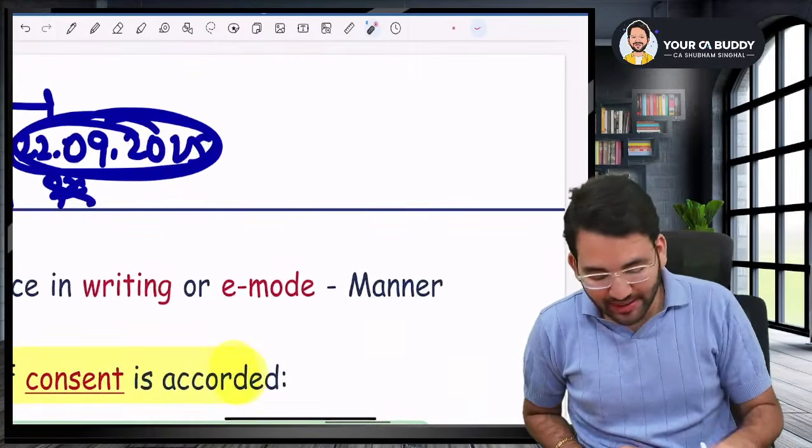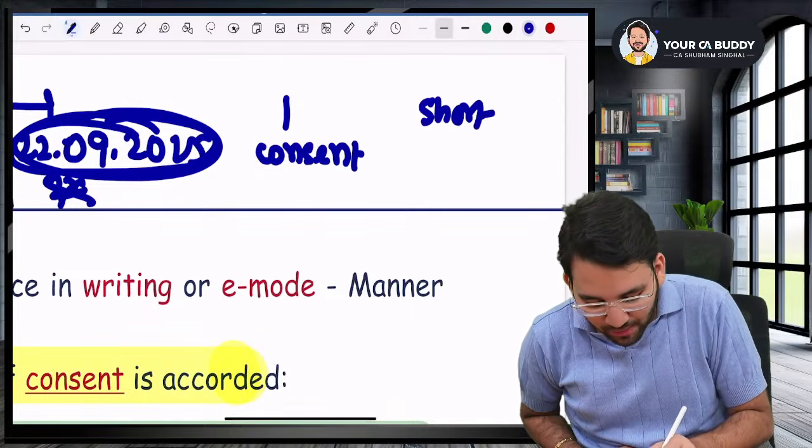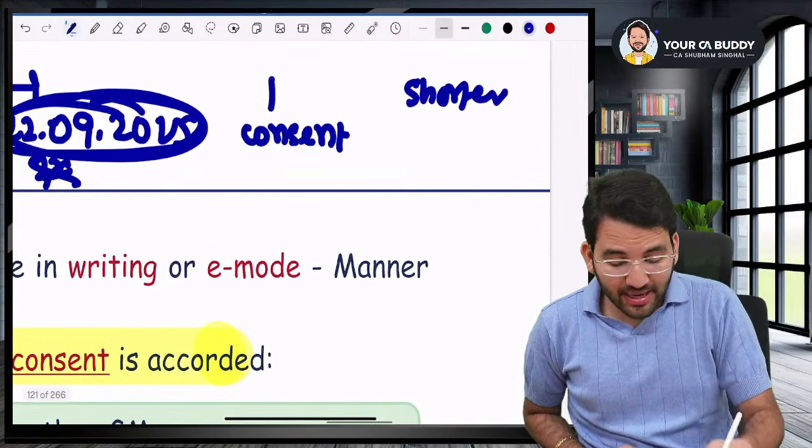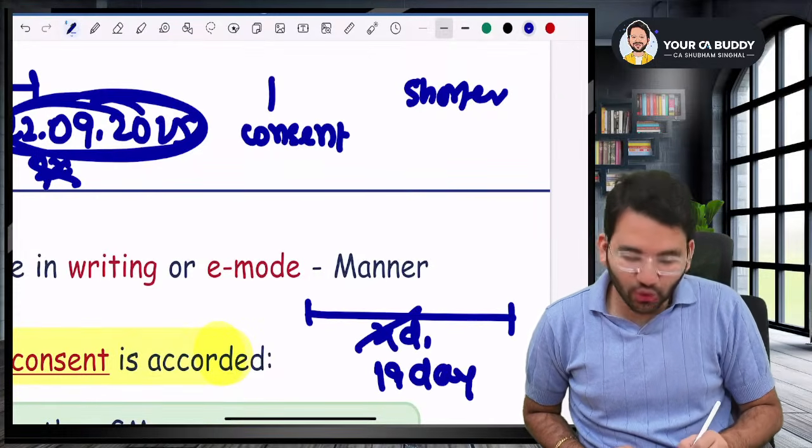But guys, listen to me very carefully. The consent has to come first, and then you send the shorter period notice. But sir, if by mistake I was supposed to give 21 days notice, but by mistake I gave 19 days notice...